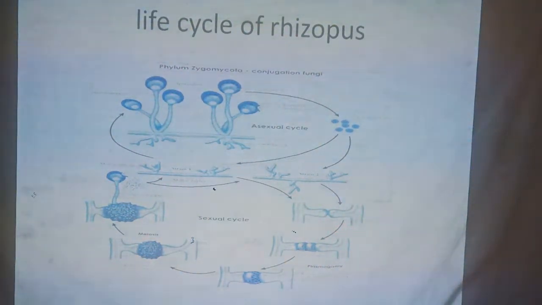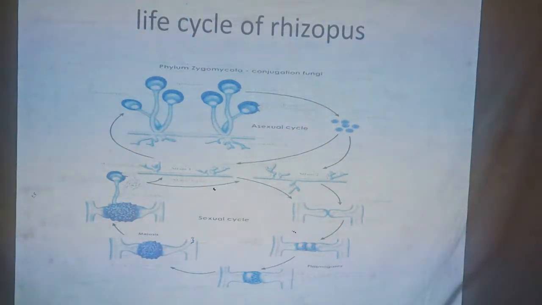Just as we have discussed how this Rhizopus reproduces, you will see here it is a spore of Rhizopus. After getting a suitable condition, it will convert into this hypha. This one is the stolon hypha. This is the rhizoidal hypha, and this is the aerial hypha.